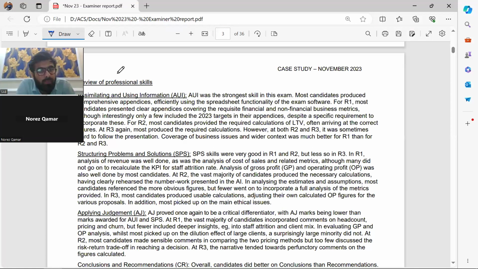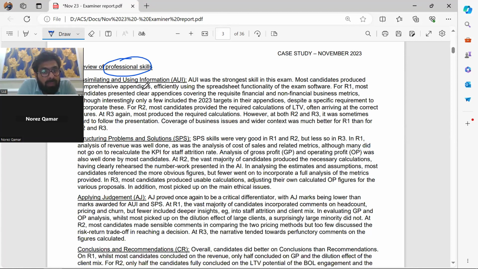These are the professional skills tested in this exam. A and UI is assimilating and using information. This is the first skill they expect you to demonstrate, and we'll see in the box how it is achieved. AUI was the strongest skill in this exam. Most candidates made comprehensive appendices, which means AUI is achieved once you have made the appendices efficiently using the spreadsheet functionality. If you use the spreadsheet well, with the numbers and formulas, your AUI is achieved.